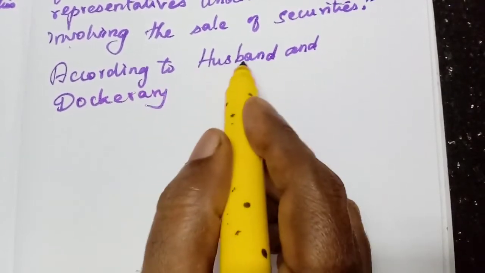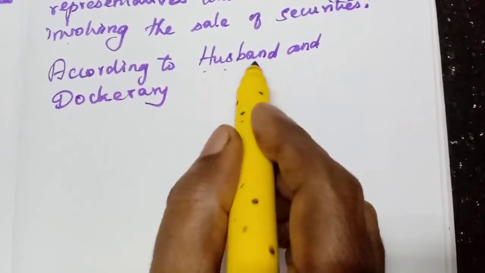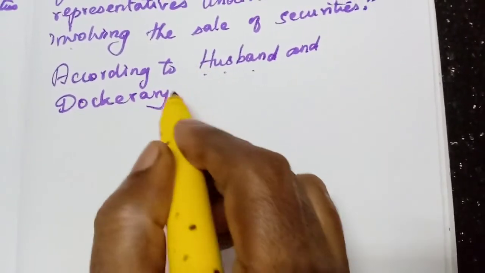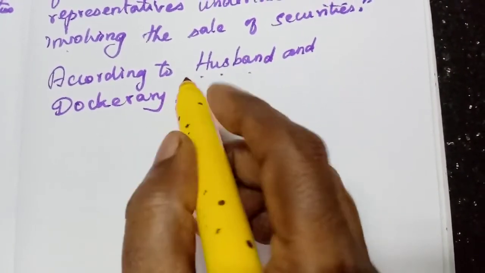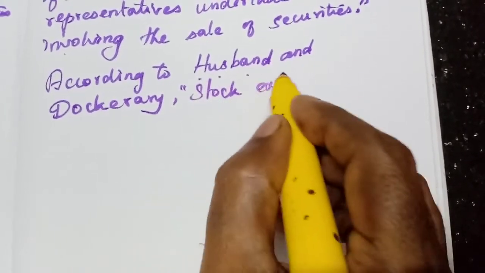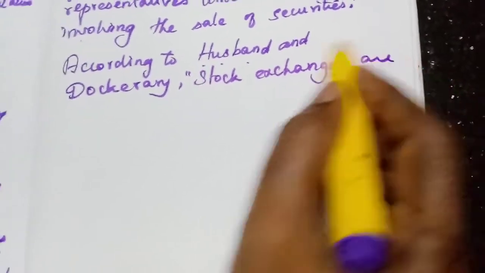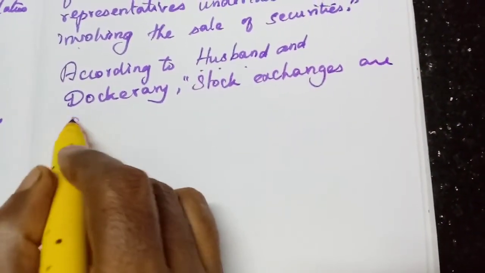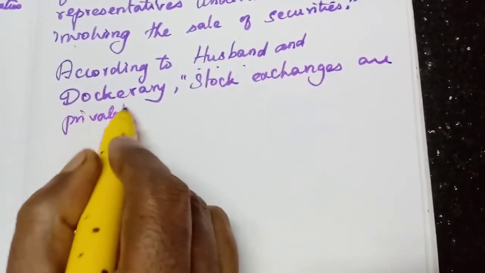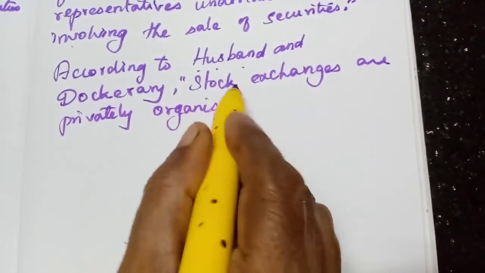Don't think that this is the husband of any wife. It is the name of a person, Husband and Dockery. Stock exchanges are, one short definition only, privately organized markets.